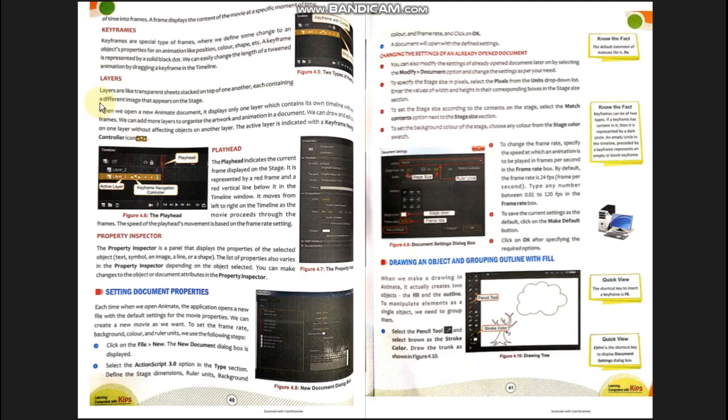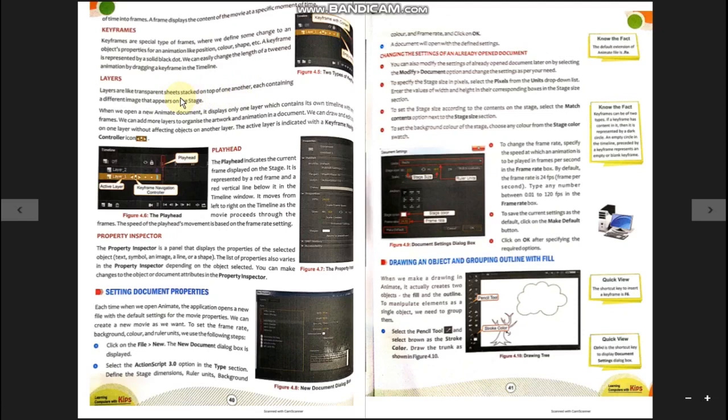When you keep all the sheets one by one together, then what is happening now? We are watching a complete scenery, the sun with the mountains and trees. So this is what the chapter wants to tell us, that layers are like transparent sheets stacked one on top of one another. Means we will create objects on different sheets and we will keep them one on top of one another, so it will look like a complete scene.